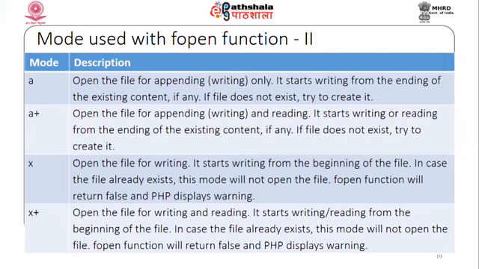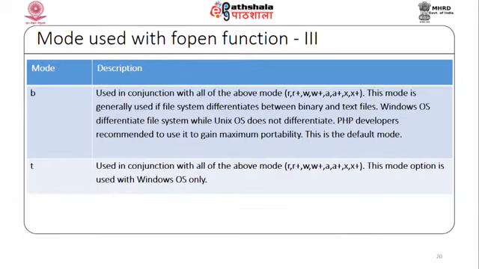Then there are x and x plus, which open a file for writing, but these are known as cautious modes, because in case the file already exists, this mode will not open the file. The fopen function will return false and PHP displays a warning, while x plus is used in the same way for writing and reading, but it makes you cautious that if the file already exists, it will not open the file. And there are 2 more modes, b and t, which are used in conjunction with all the above modes like r, r plus, w, w plus, a, a plus, x, x plus.